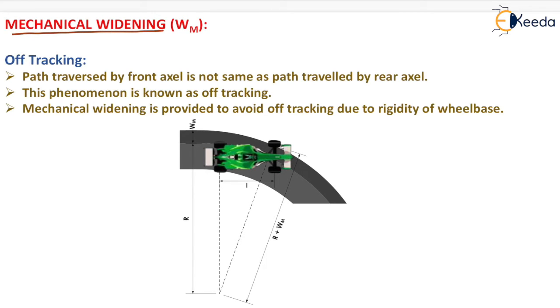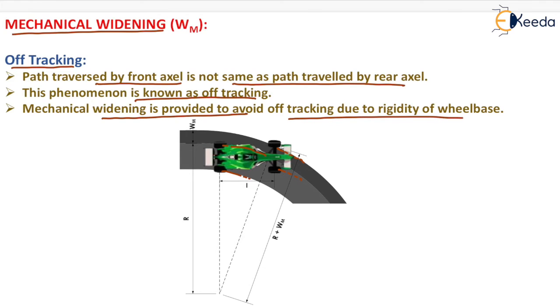Now in mechanical widening, the problem is off tracking, that is, the path traversed by the front axle is not the same as the path travelled by the rear axle. Here it is shown that the path travelled by the front axle is this and the path travelled by the rear axle is this. So both paths are not the same. This phenomenon is known as off tracking. Mechanical widening is provided to avoid off tracking due to rigidity of wheelbase.